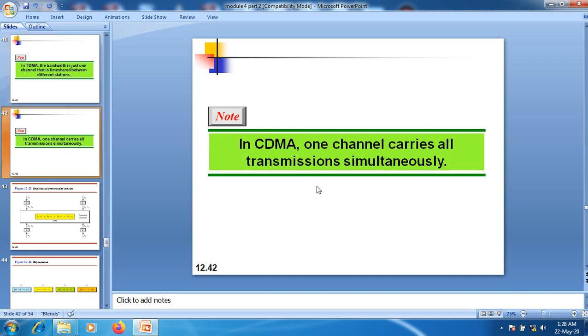The next one we have is CDMA, that is code division multiple access. We have been using this particular approach for several decades. If you go through the analogy, we are able to understand what concept we are using in the case of CDMA. Here, in the CDMA method, one channel carries all transmissions simultaneously.